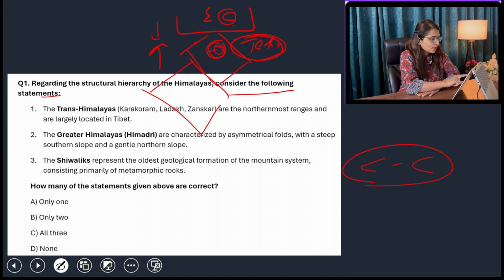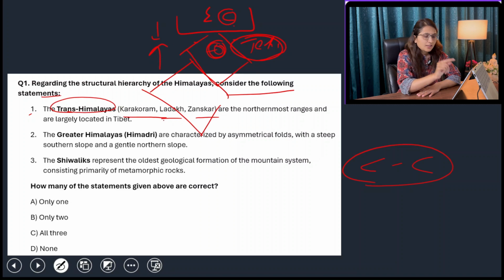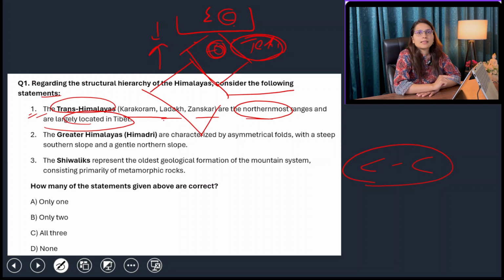Okay, so first of all, the Trans Himalayas. We know that Trans Himalayas have Karakoram, Ladakh, Zaskar ranges, and Kailash ranges. So these are the northernmost ranges and are largely located in Tibet.